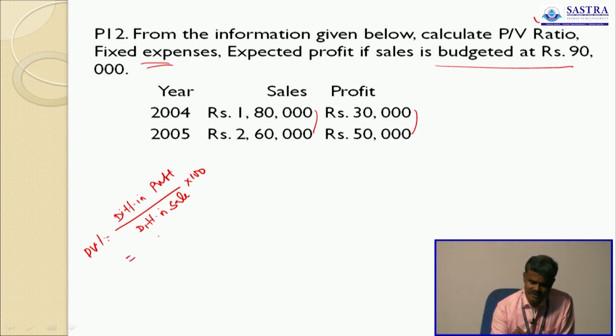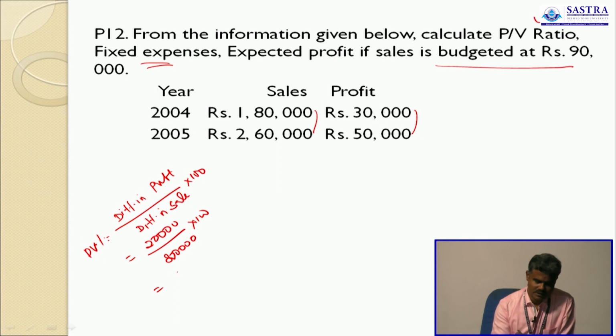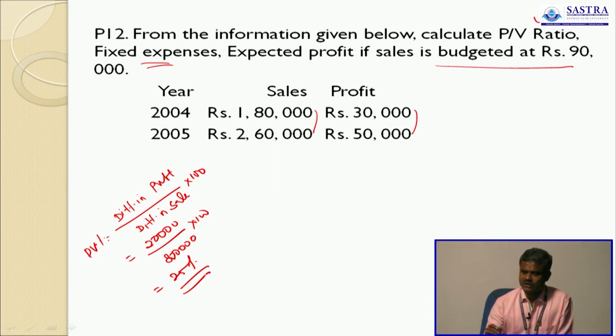Here change in profit is 20,000 and change in sales is 80,000. So the PV ratio is 20 into 100, that is 25%. This is the PV ratio. First you calculate the PV ratio.